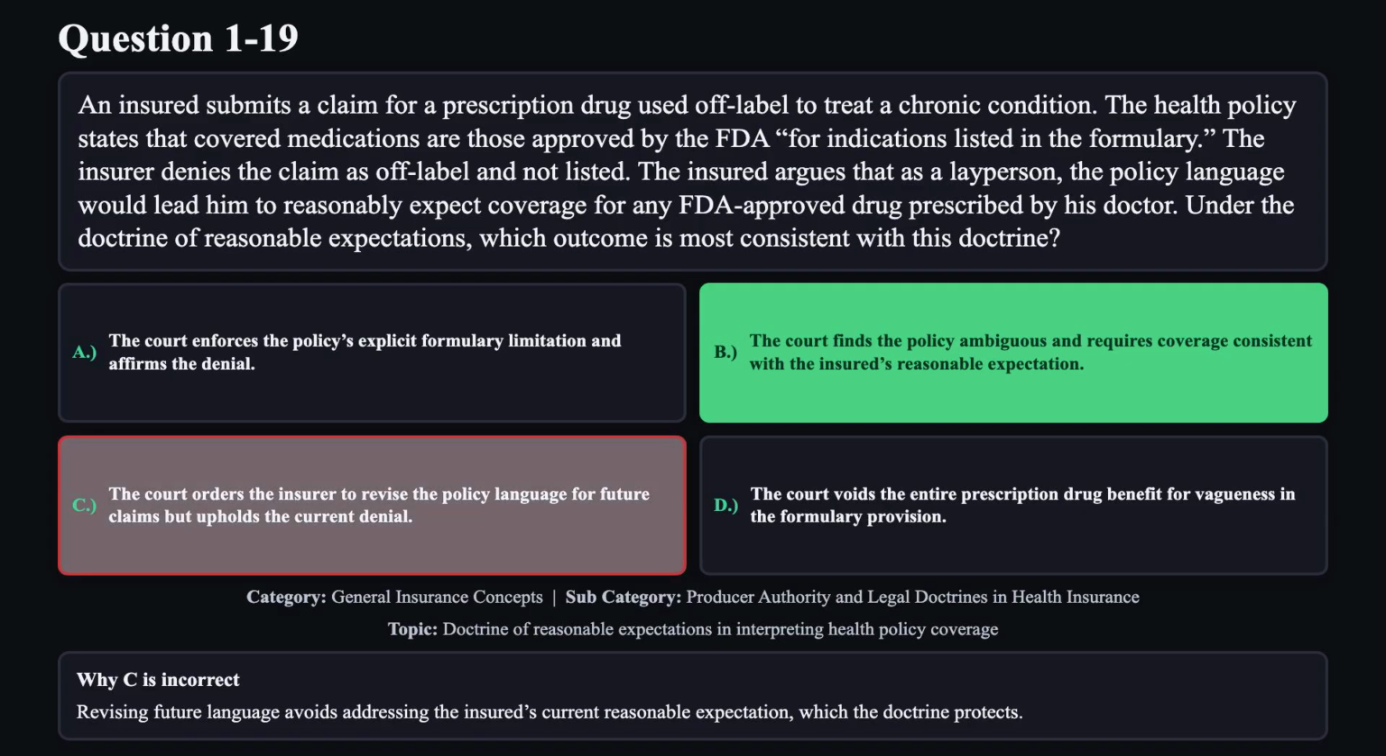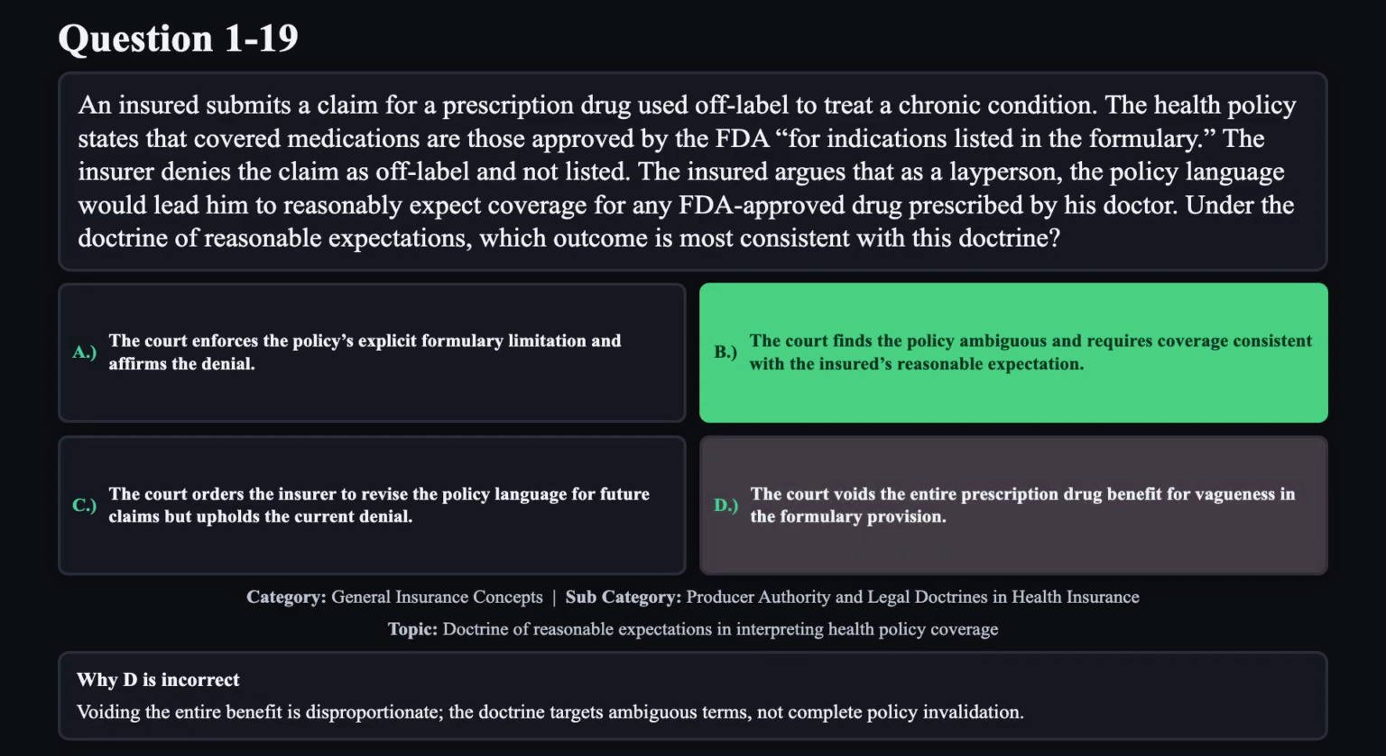Reason C is not correct. Revising future language avoids addressing the insured's current reasonable expectation, which the doctrine protects. Reason D is not correct. Voiding the entire benefit is disproportionate. The doctrine targets ambiguous terms, not complete policy invalidation.